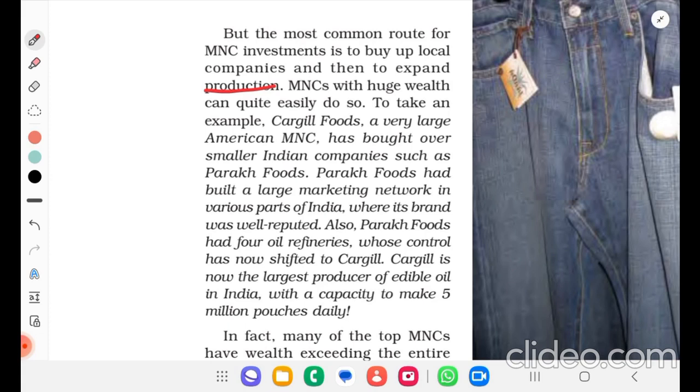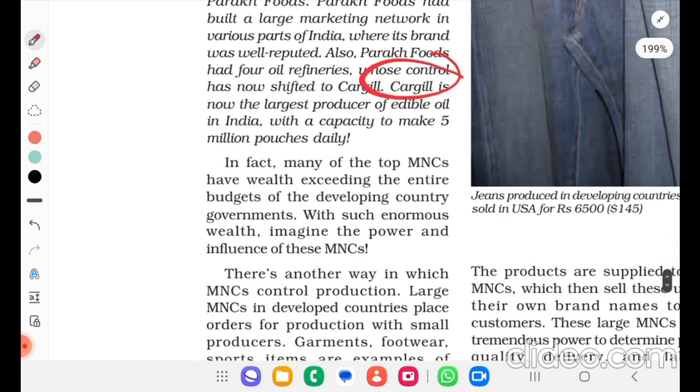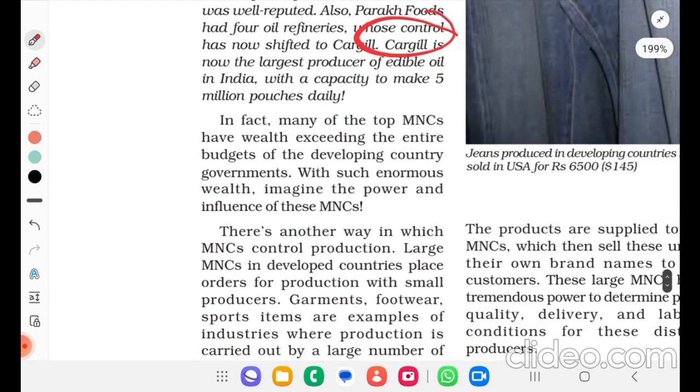Also, Parag Foods had 4 oil refineries whose control has now shifted to Cargill. Cargill is now the largest producer of edible oil in India, with capacity to make 5 million pouches daily.